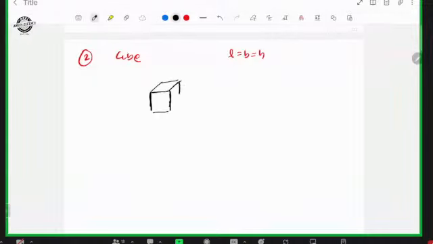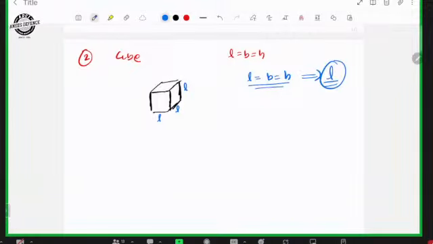Length, breadth, height, all are same. So for example, if we call all length L, this is also L, this is also L, means length is equal to breadth is equal to height, means we will consider a single value for all three. Length is also L, breadth is also L, height is also L.